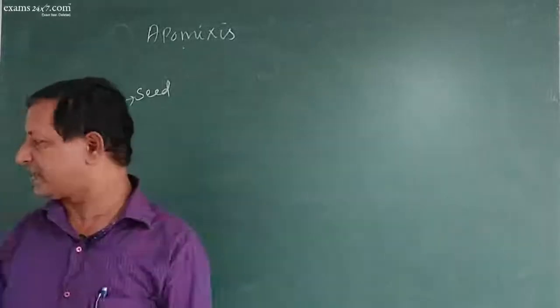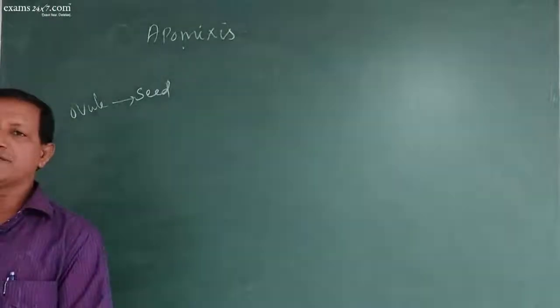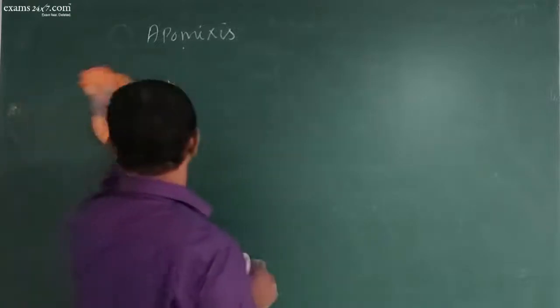Okay, the ovule can develop into seed without fertilization. So that can also be there in some cases. The apomixis is of different types.